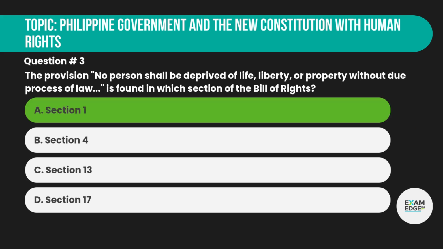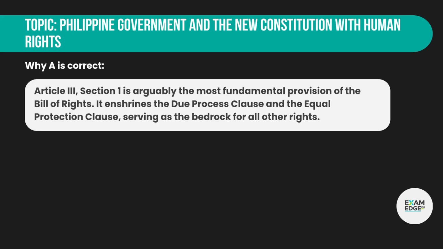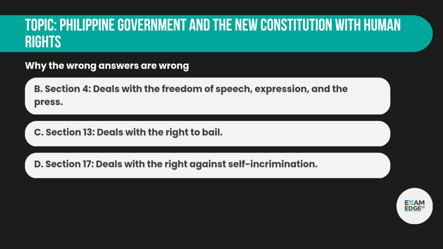Correct answer: A. Section 1. Why A is correct? Article 3, Section 1 is arguably the most fundamental provision of the Bill of Rights. It enshrines the Due Process Clause and the Equal Protection Clause, serving as the bedrock for all other rights. Why the wrong answers are wrong?